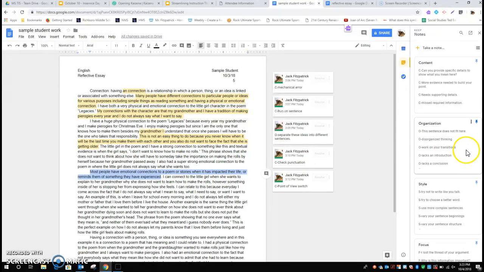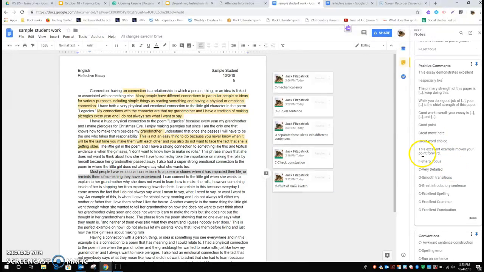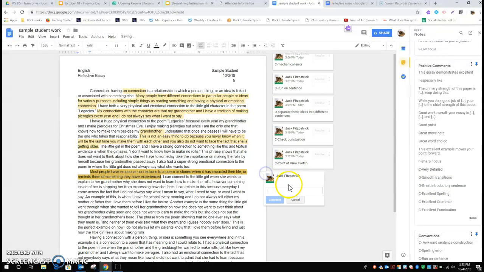Okay, I'm going to go over here and find the comment that I'd like to leave on it. I'm going to go to positive comments, and I'm going to say that this is a great introductory sentence. I have an O there because it's with organization. I copy it, go here, and I add this comment, and I move on. This is just a quick and easy way for me to add my comments.